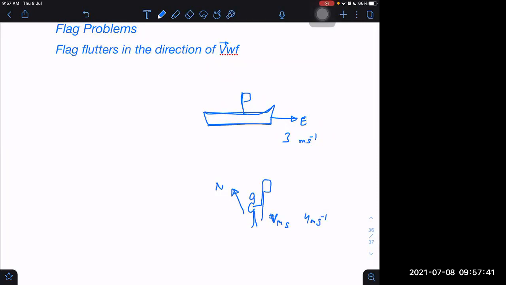And wind is also blowing, let us say. Wind is blowing along west with speed of, or wind blows along east, I think. We can take east also. Wind blows along east with a speed of 6 meters per second.